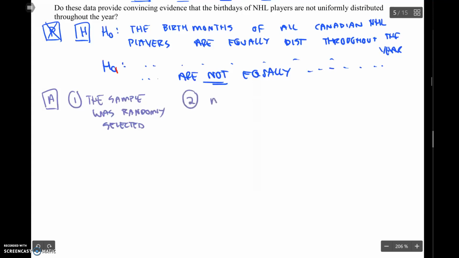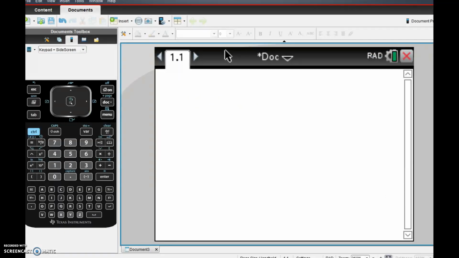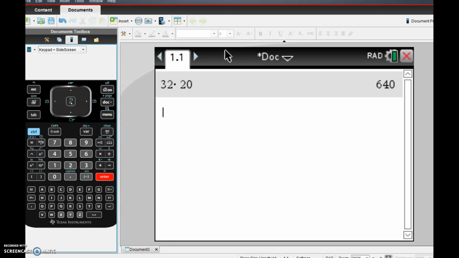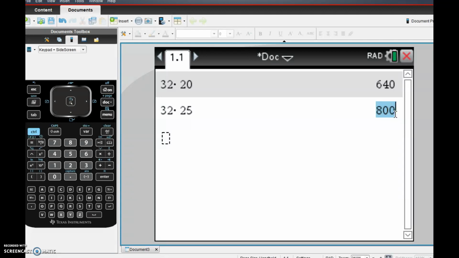Two, n equals 80. Is that less than 10% of all Canadian hockey players in the NHL? 32 teams, 20 players per team, maybe 25 players per team. If there are 25 players per team, we're at 80 players, which is exactly 10%.